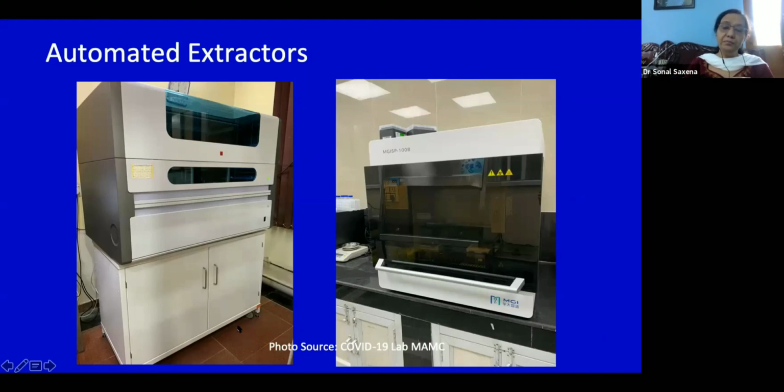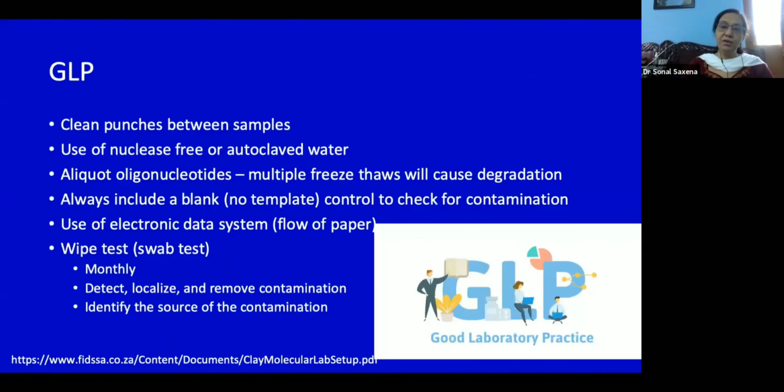What I have noticed is that it gives you a sense of well-being when you have these extractors, since they have their own UV cabinet. You do not need a biosafety cabinet, but you do need biosafety cabinets for two or three reasons. One, when you are accessioning the samples and loading the initial trays, because the lysis buffer has to be added and trays have to be loaded. So if you have to do that, then you do need one. Just having an extractor will not compensate for biosafety cabinets.